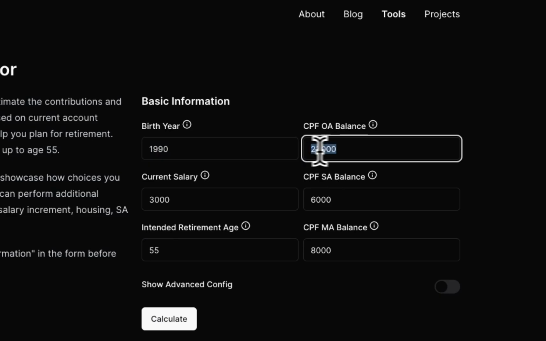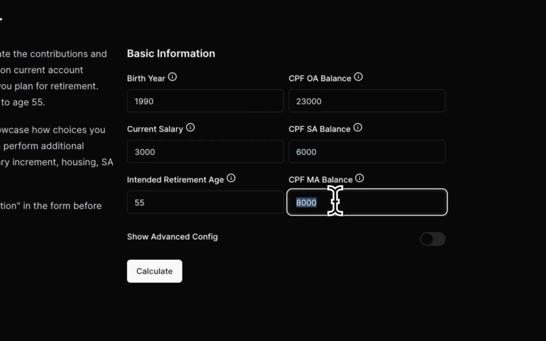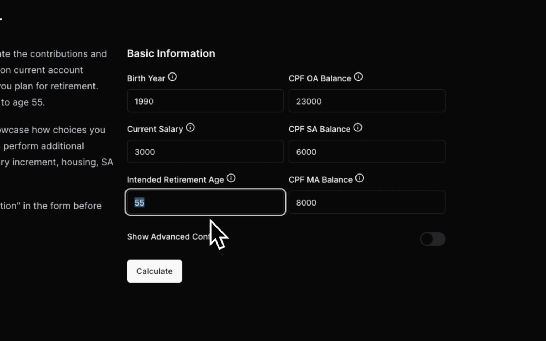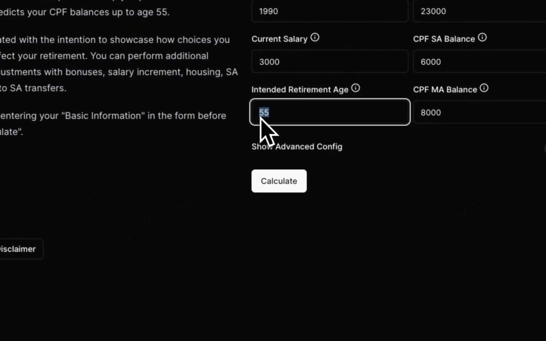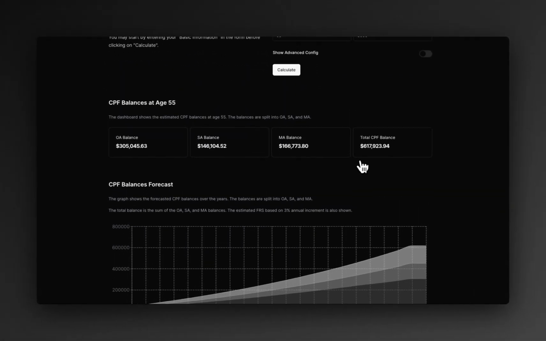Your current CPF balances in the OA account, SA account, and MA account. There's some default value here so that you can play with. Your current salary and intended retirement age. So this is where we simulate when you stop working. Leave it at 55 for now so that you can see what happens when you work all the way to age 55. So I'm just going to use the default.